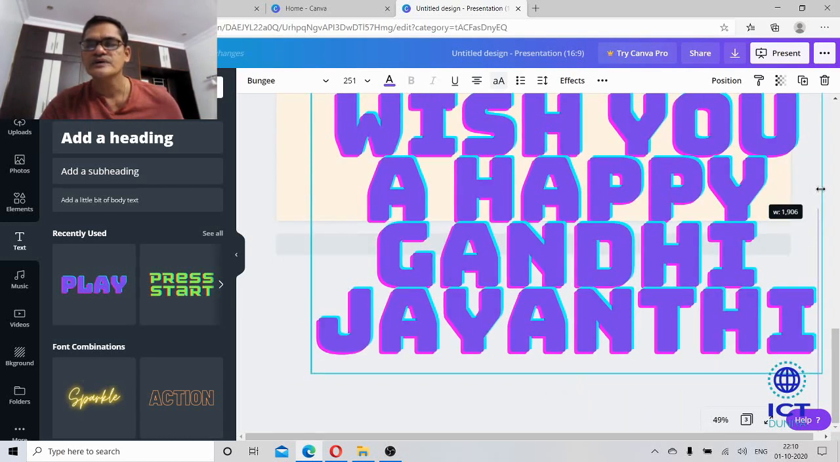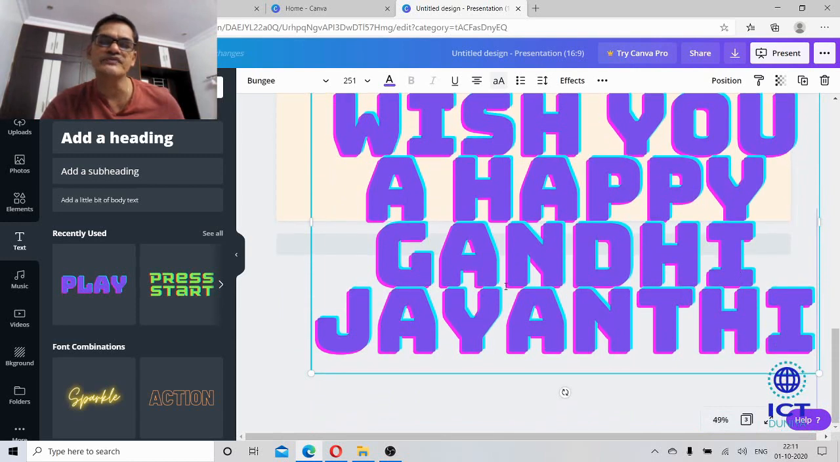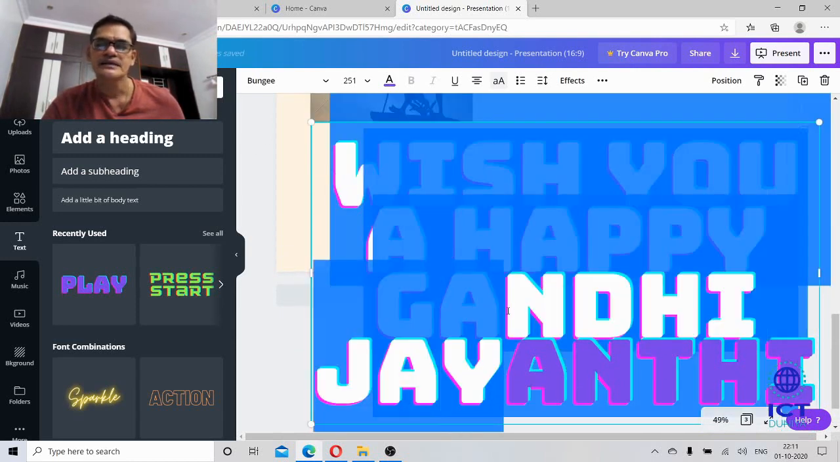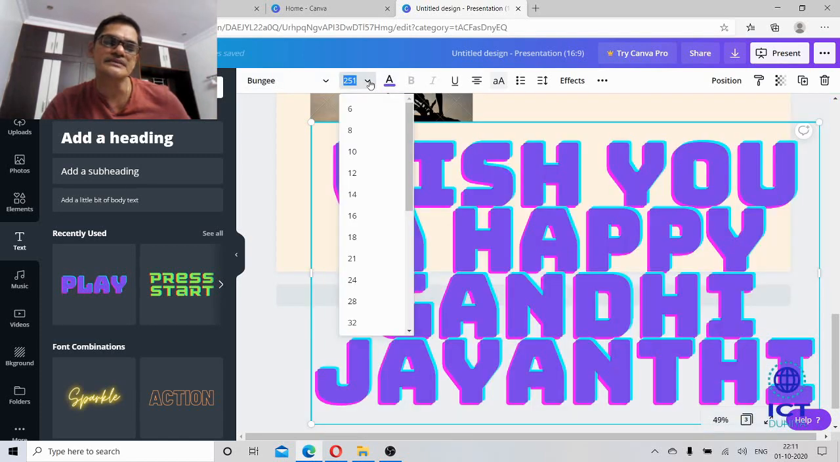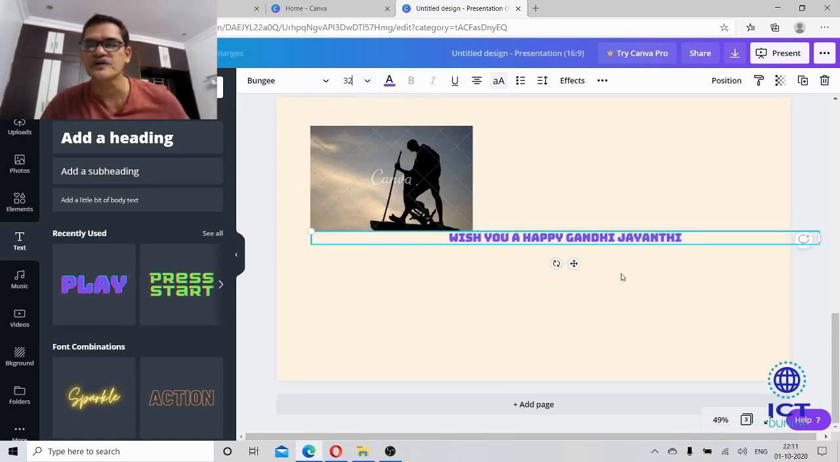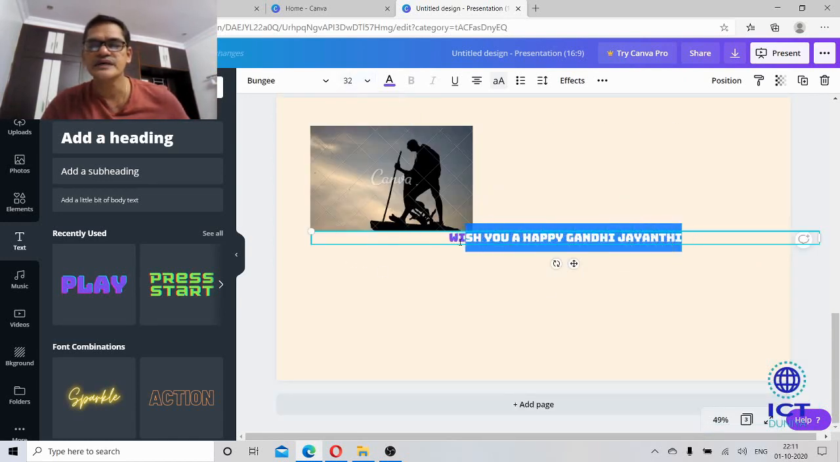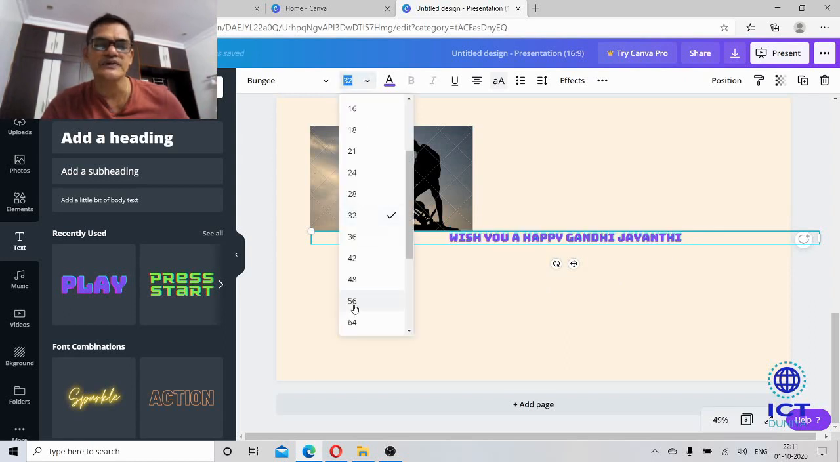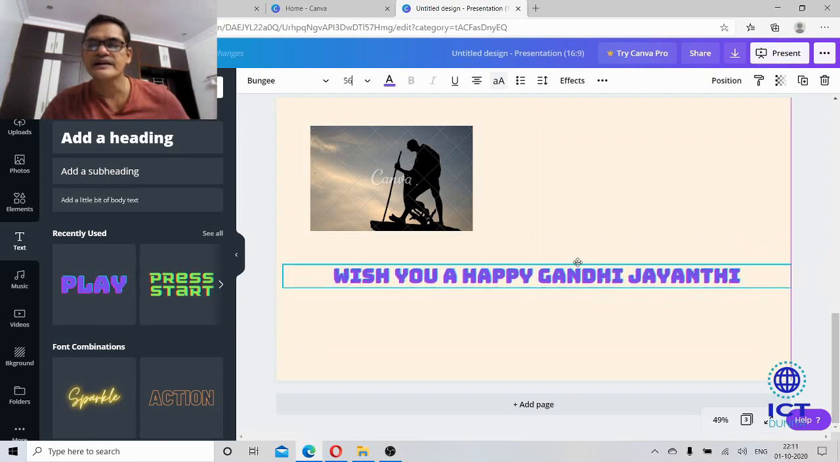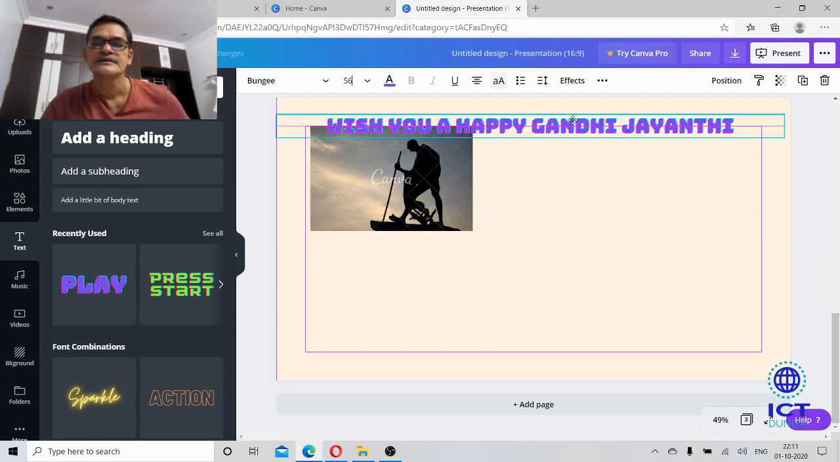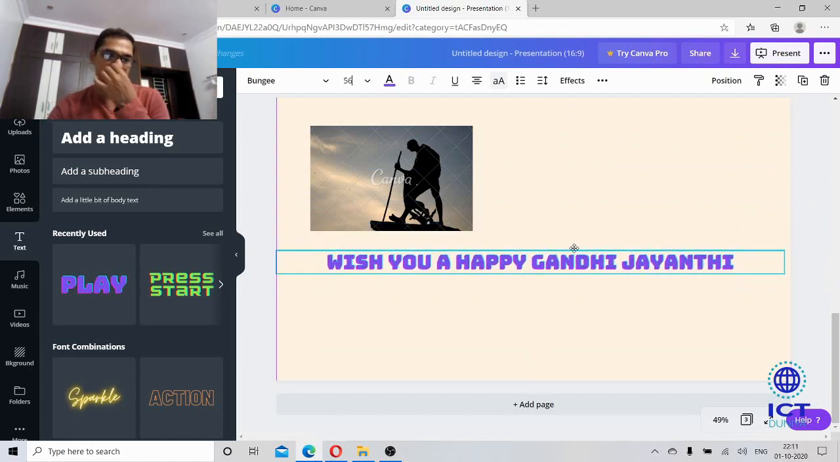Now the text is too big, so we need to select all the text like this. See here, you can see the size of the font. Click on this and simply select 32 or 40. Here you can adjust as per your wish. You can drag the text frame like this. You can place it anywhere as per your interest and creativity.